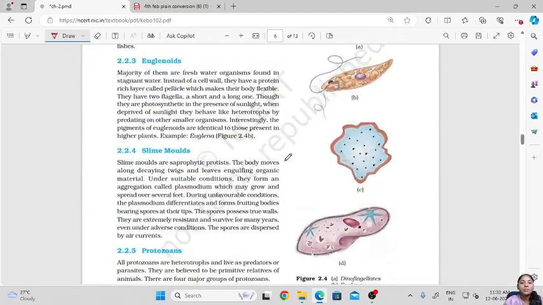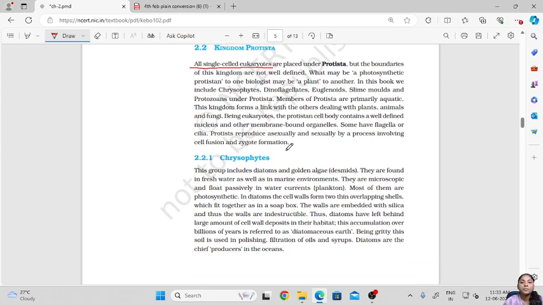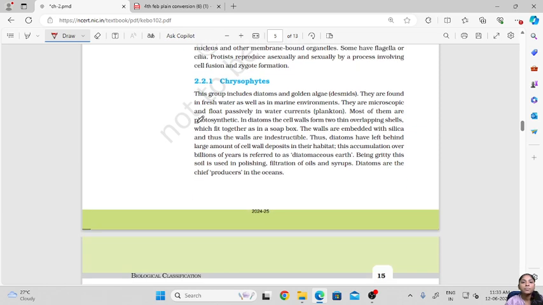The next kingdom is kingdom Protista. Okay, so all single celled eukaryotes are placed under the kingdom Protista. So kingdom Protista consists of all single celled eukaryotes. Now in this kingdom Protista we will discuss chrysophytes, dinoflagellates, euglenoids, slime molds and protozoans. Okay, so the first type that we have is chrysophytes.